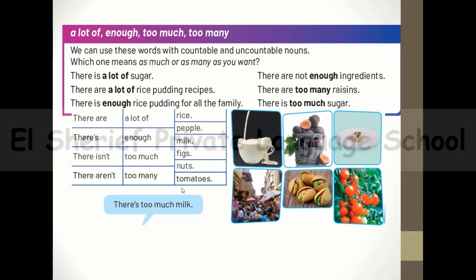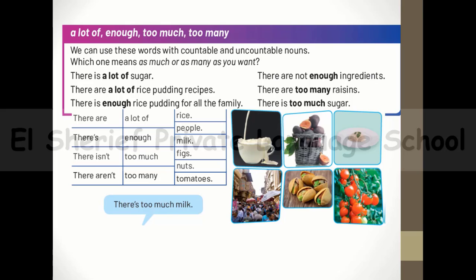And now, guys, let's practice this activity together. We have to look at these pictures and form some sentences using maybe a lot of, enough, too much, and too many. Let's start with the first picture. May I say, there's too much milk or a lot of milk. The second one, there are too many figs or a lot of figs. Then 3 we have, there isn't enough rice. And here we have, there are too many people or a lot of people. And then we have, there are enough nuts. And at the end we have, there are too many tomatoes or a lot of tomatoes.